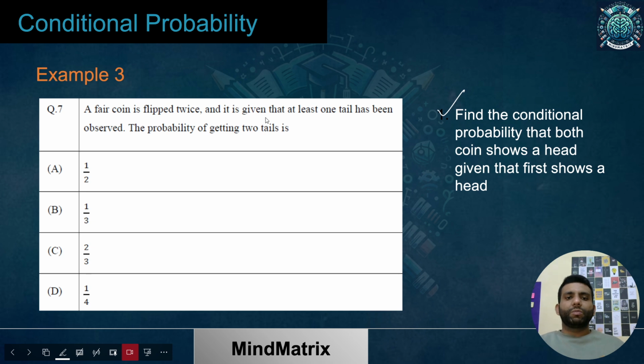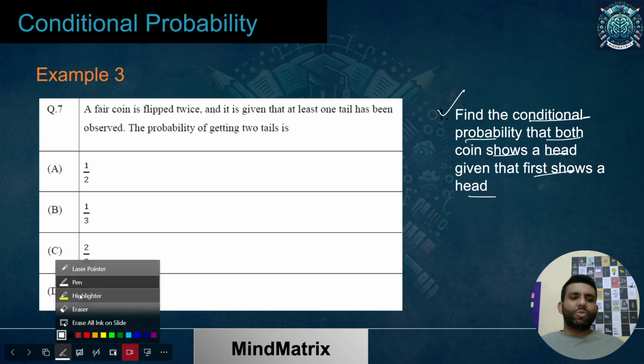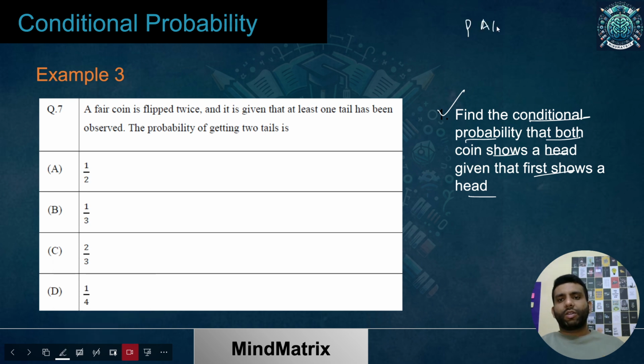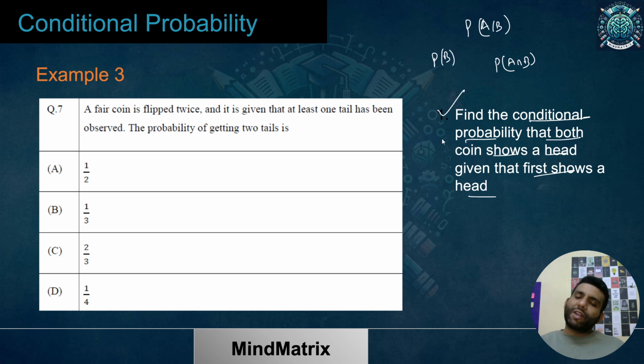So let's say that we have flipped a coin twice, and let's find the conditional probability that both coins show head, given that the first shows head. We can use both ways. As I already mentioned, we can calculate P of A intersection B separately, then P of B separately, and then divide. Or we can simply reduce the sample space, as we have seen in the last one.